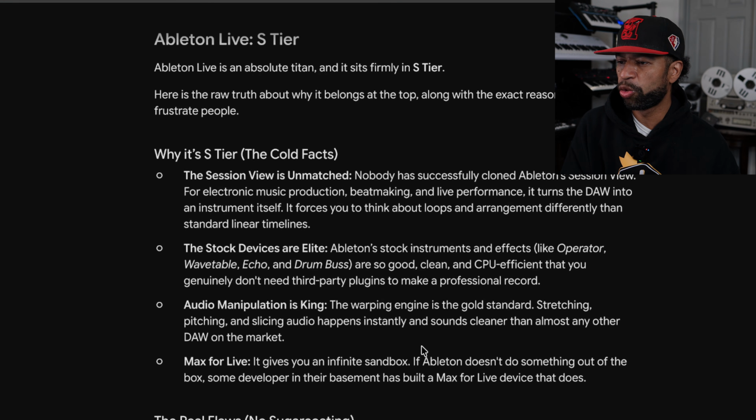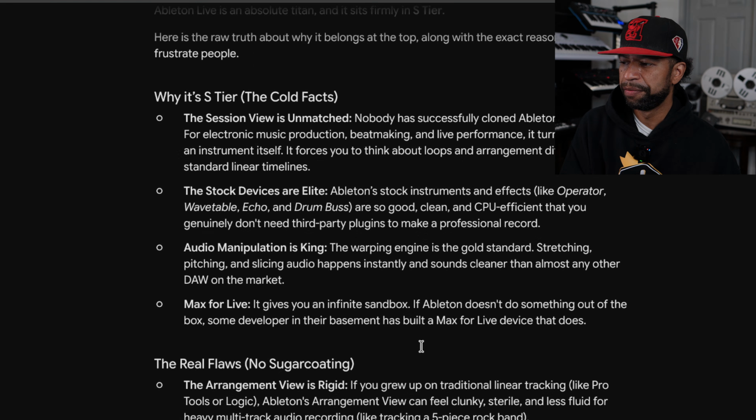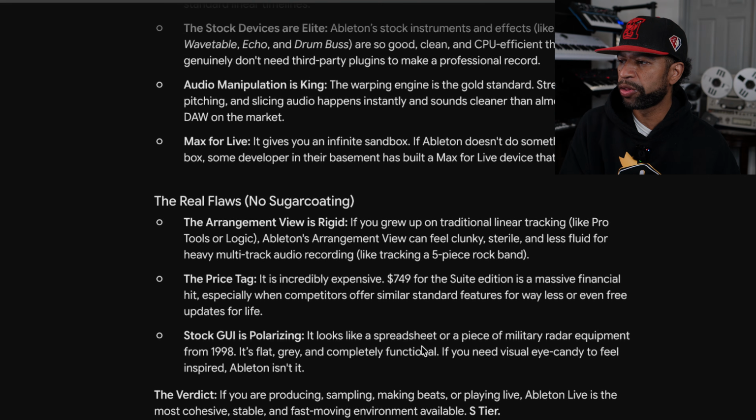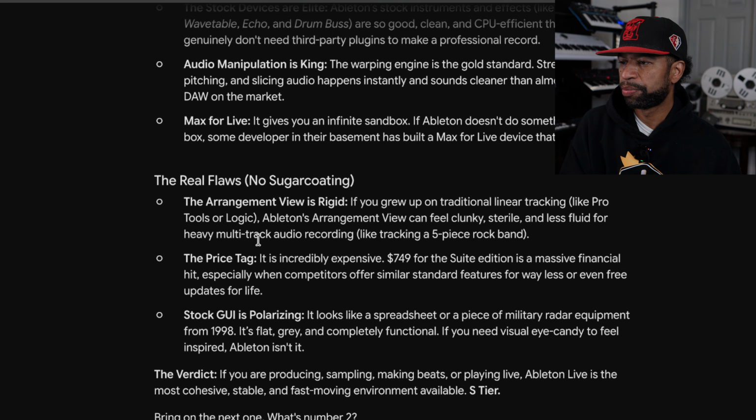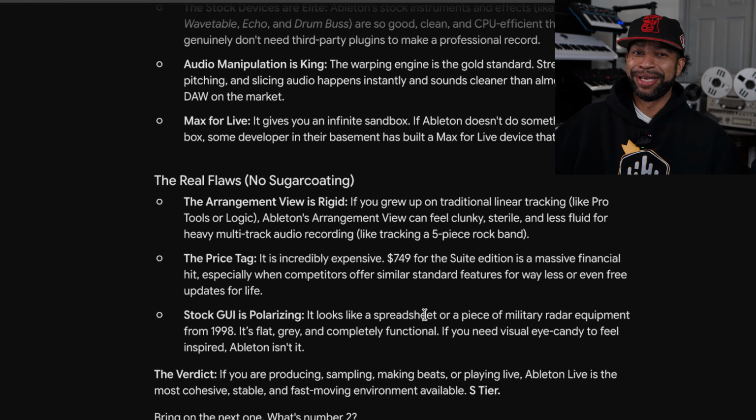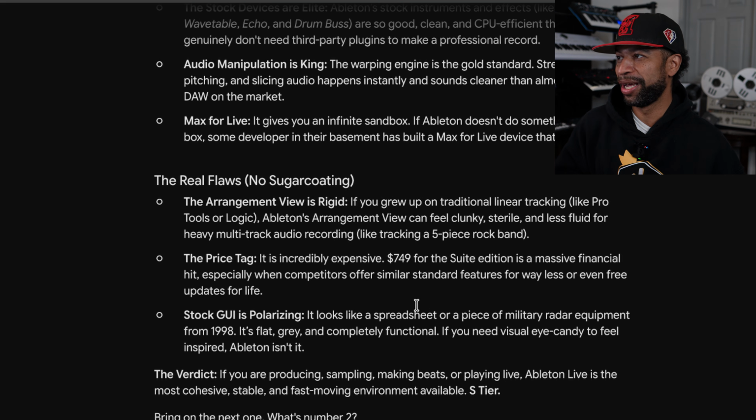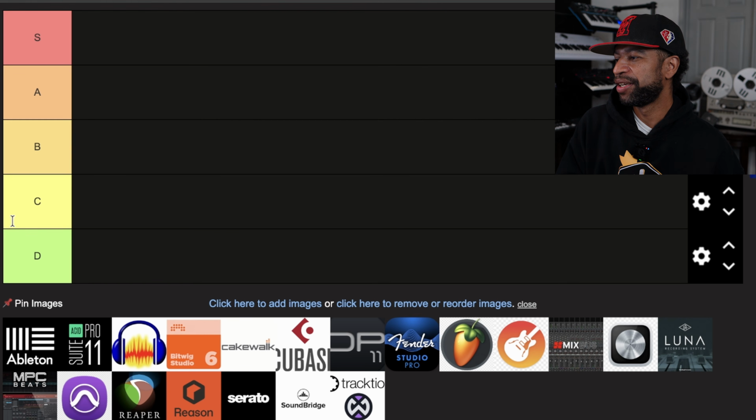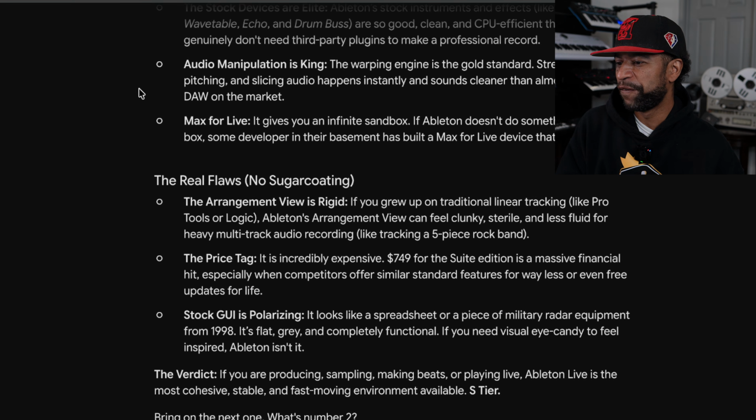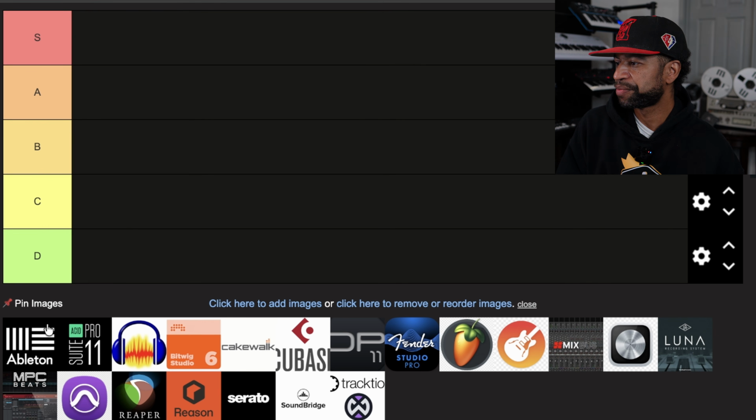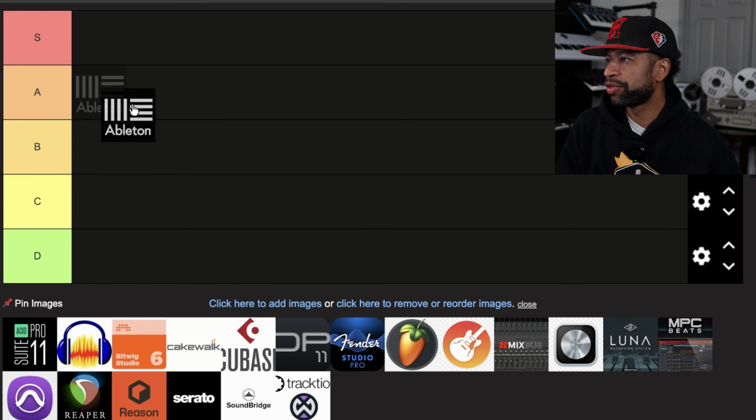Audio manipulation king. The warping engine is gold standard and Max for Live. It just says that the real flaws are the arrangement view is rigid, the price tag is incredibly expensive, $749 for the suite, and you have to update that every time they get a new version. And the stock GUI is polarizing. It looks like a spreadsheet or a piece of military radar equipment from 1998. I mean, I've been saying that forever. That's what Ableton looks like. But Ableton, you are officially S tier. So we'll go ahead and throw them up here.